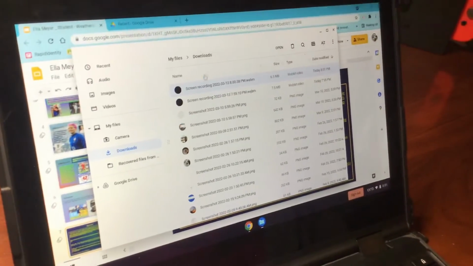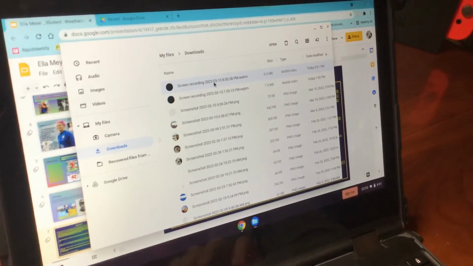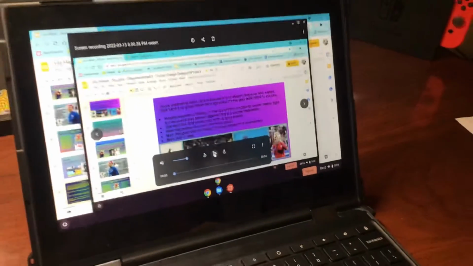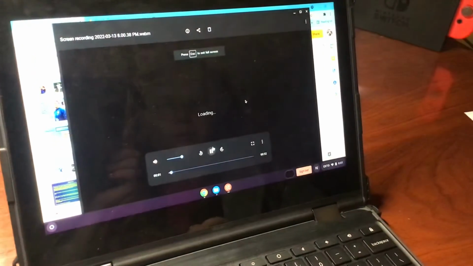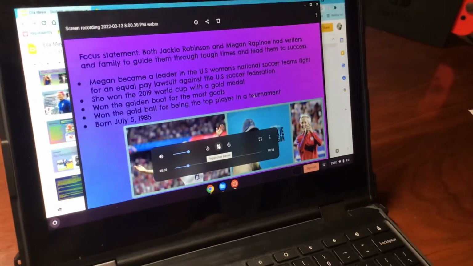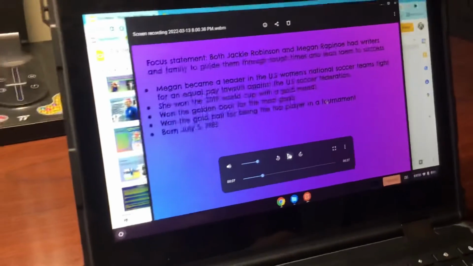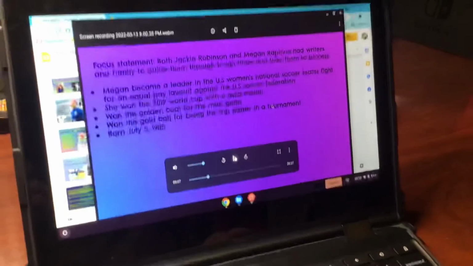It's on the very top under downloads. It's in your files. It's in your files, in the downloads. So just double click on that, click twice, and then play. We had the volume off. Okay, go ahead. So then from here, you can full screen it to view it.